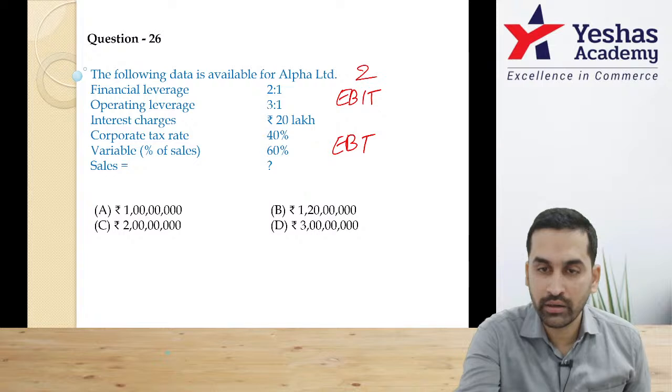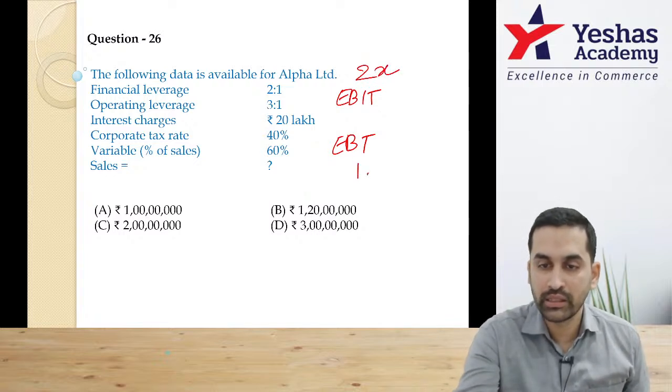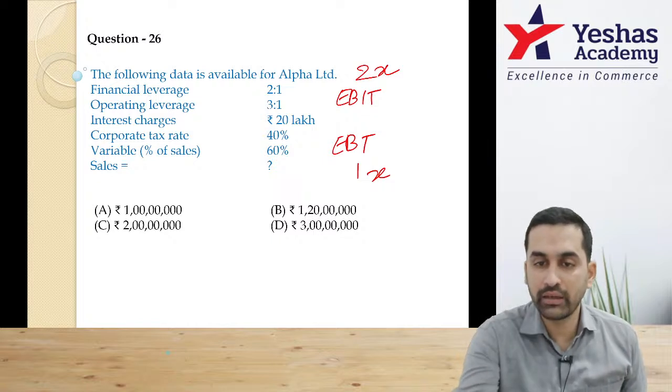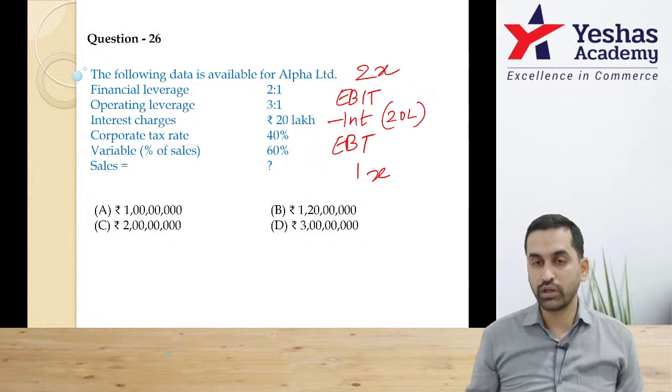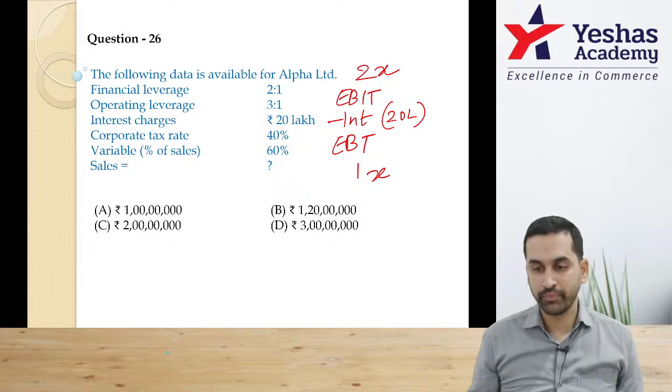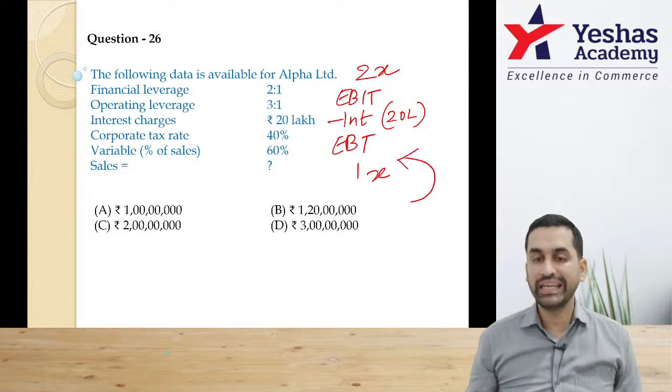If this is 2x, this should be 1x. Between EBIT and EBT, the only thing possible is interest. So now you can do 2x minus 20 is equal to x. From there you can work out the equation, and the value of x will be EBT.